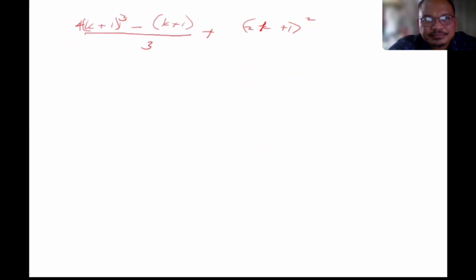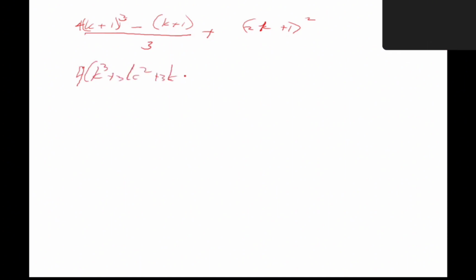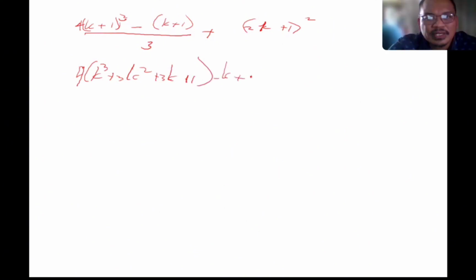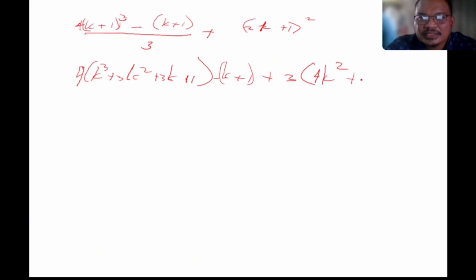So magiging, yung k plus 1 cube, magkakaroon ka ng k cube plus 3k squared plus 3k plus 1, minus k plus 1, plus 3 times 4k squared plus 4k plus 1, so over 3.